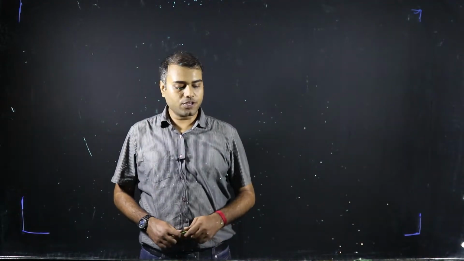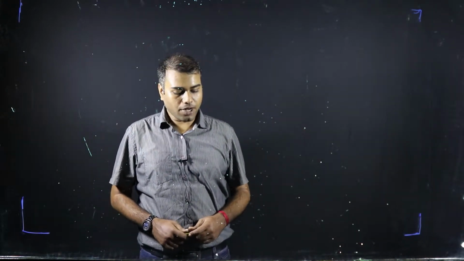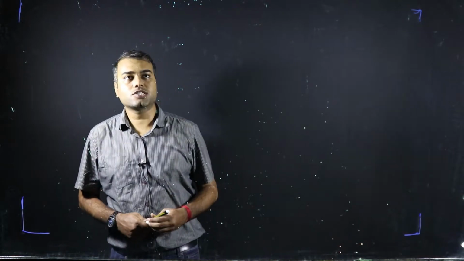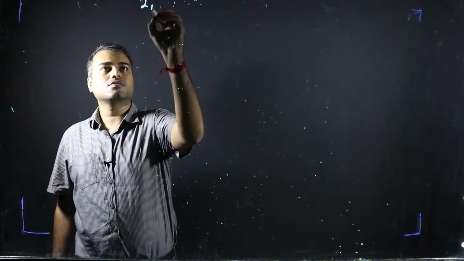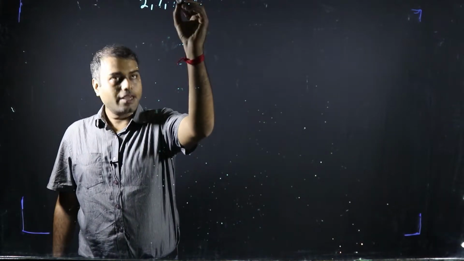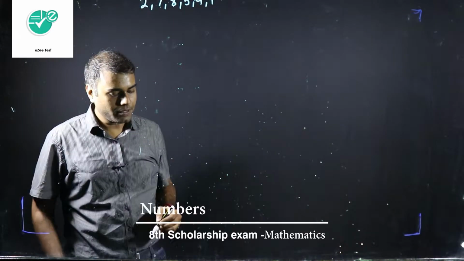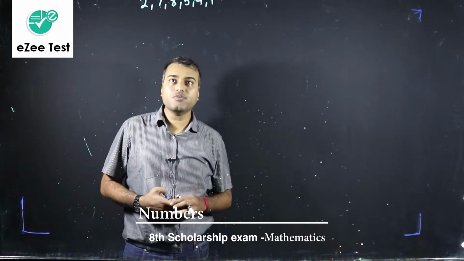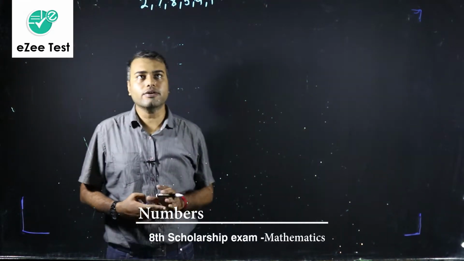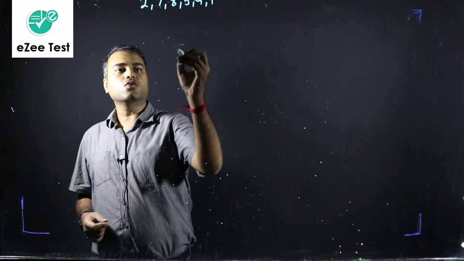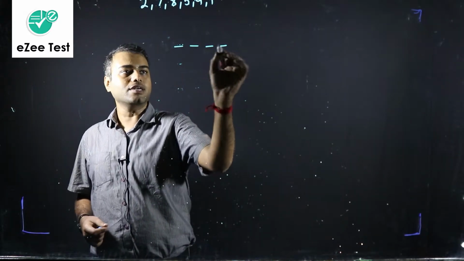What is the double of the units digit of the greatest 4-digit number formed out of the given digits, which are 2, 7, 8, 5, 9, 1, right? So out of these given digits, we have to form the greatest 4-digit number and we cannot repeat the digits, right? So let me make 4 blanks and these blanks represent each of the digits.